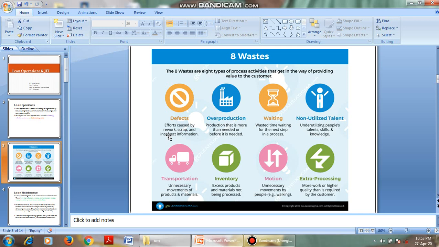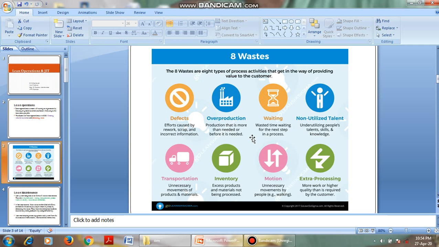For example, if you produce 1,000 products and out of them there are 5 defects, consider those 5 defects as wastage, is it not? The defective product the customer will not purchase. The next one is overproduction, that is production that is more than needed, before it is needed.